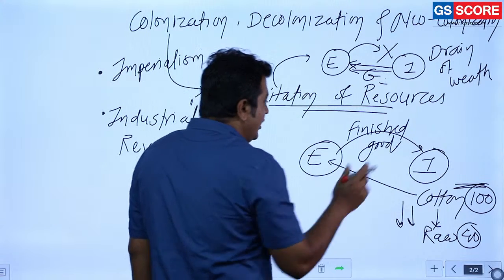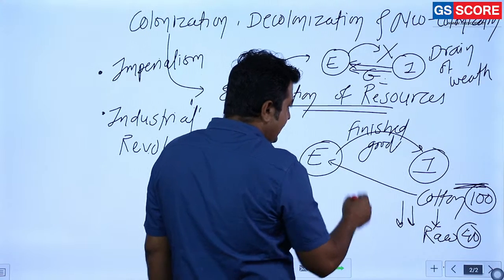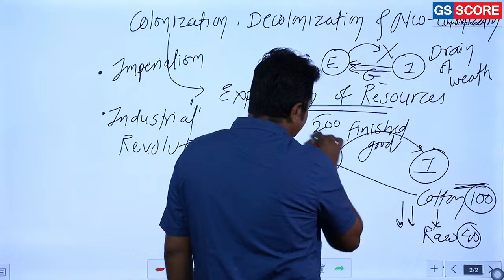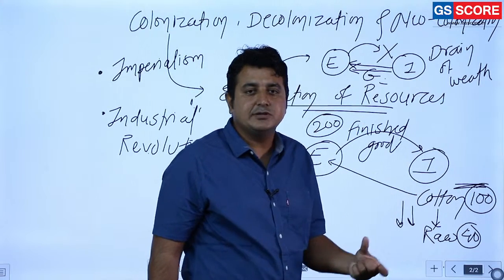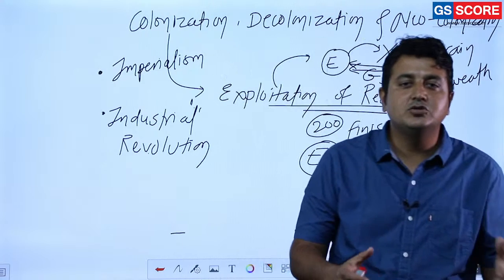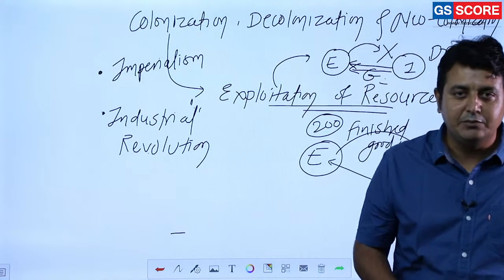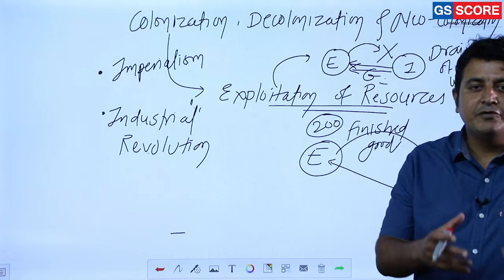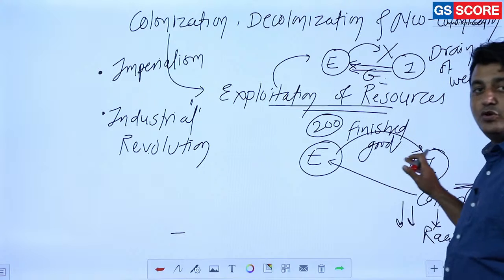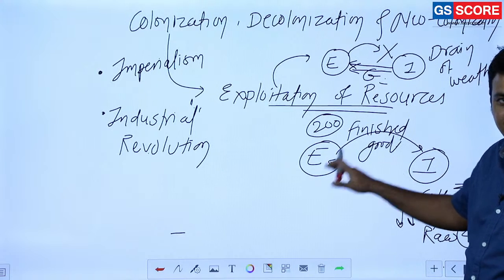Next, whatever product they are going to sell, it is around 200 rupees. And they sell it to India. And why is India going to purchase? Because in India there is no handicraft industry anymore. All the traditional industry was destroyed. So they were dependent on the finished goods, and who is going to sell the finished goods? Britain is going to sell, yes, to India.